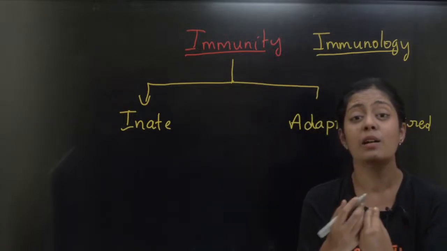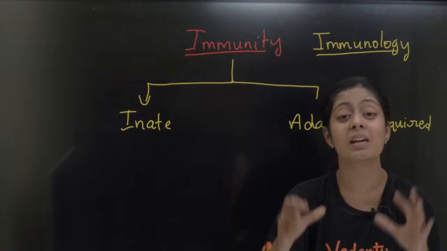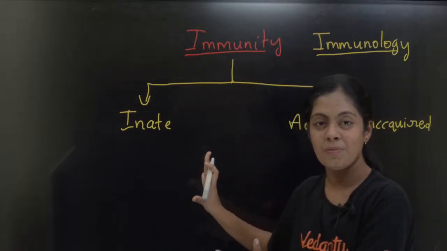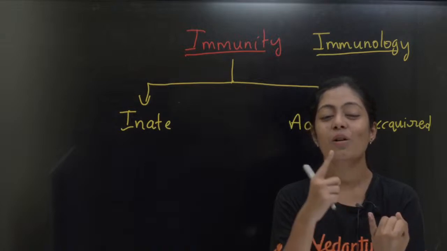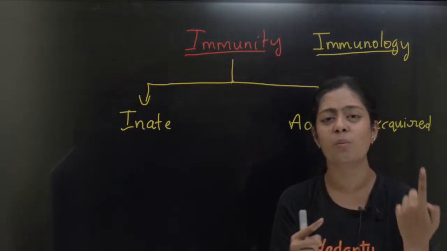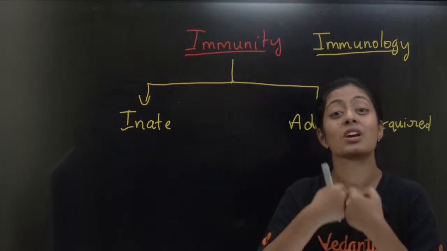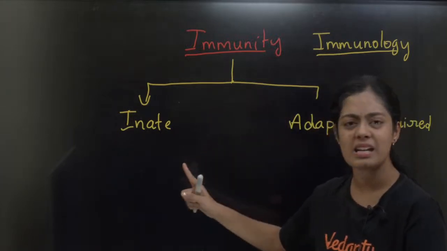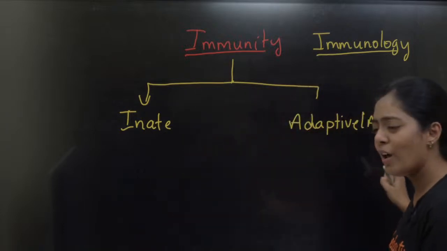The immunity with which I am born, the immunity which God has gifted me, is what I call innate immunity. ரொம்ப கிளியரா புரிஞ்சுக்கோங்க. என்னோட lymphoid organs, என்னோட spleen, என்னோட thymus, என்னோட lymph node, என்னோட bone marrow, they are all my innate immunity. The immunity with which I am born is called innate. அதுல ஏதாச்சும் difference இருக்குமா? இருக்கவே இருக்காது. Right? What is acquired or adaptive?